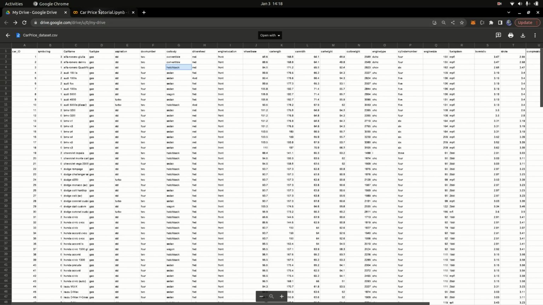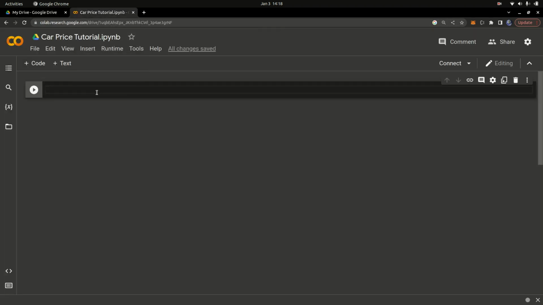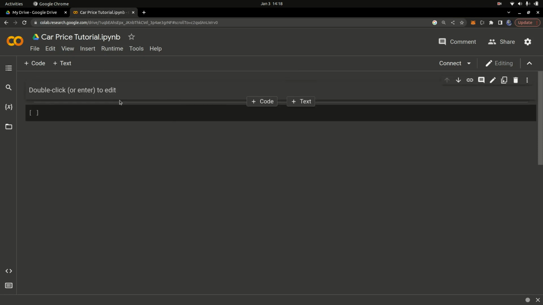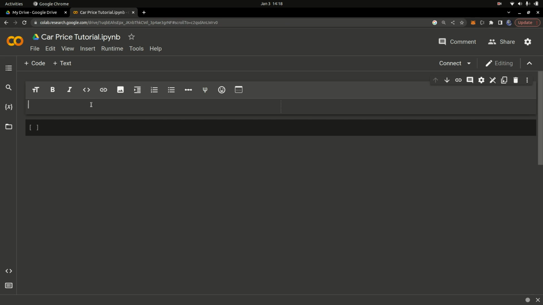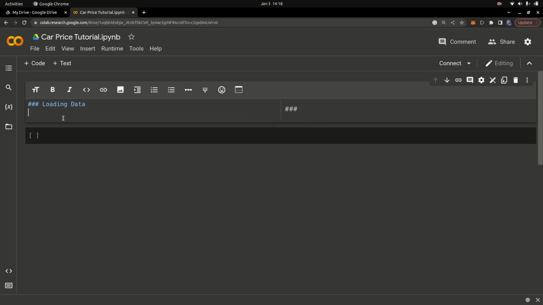Okay, so once we have that done, let's go ahead and actually open up this file in here. Let me create a text field. I'm going to click up here on text and type in some text. I'm going to use Markdown, and if you don't know what Markdown is, don't worry, just type after me. Type triple hashtag and simply say loading data. Then press enter.